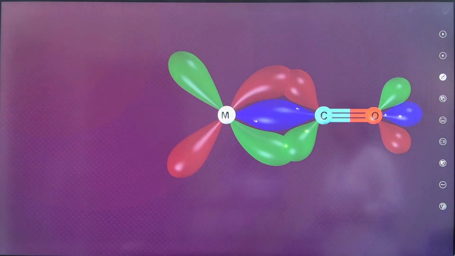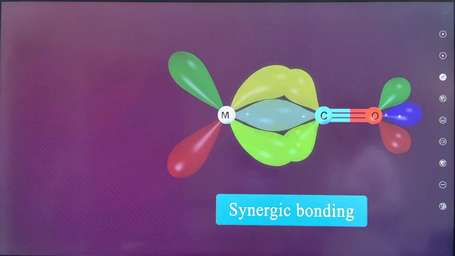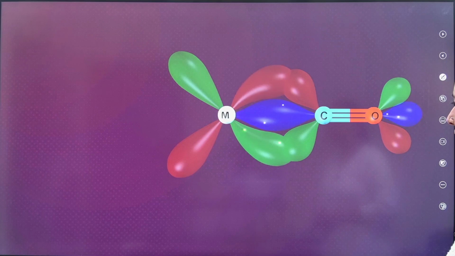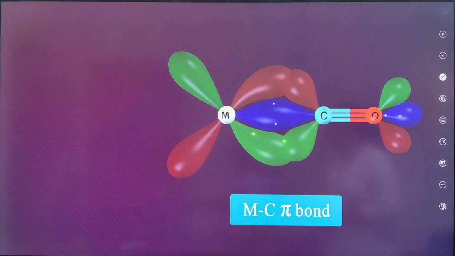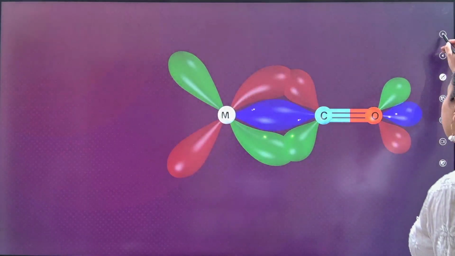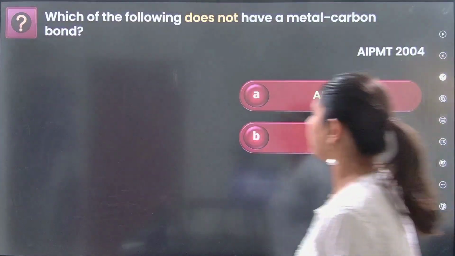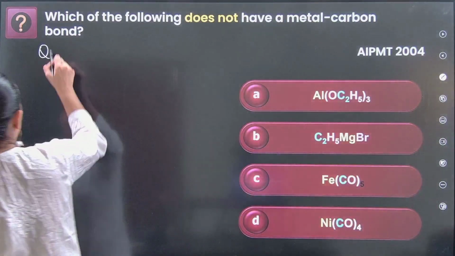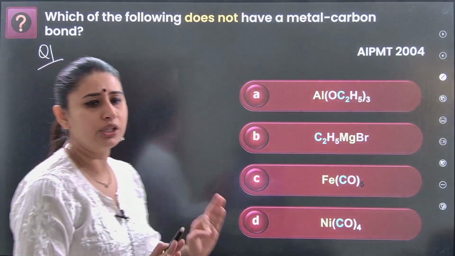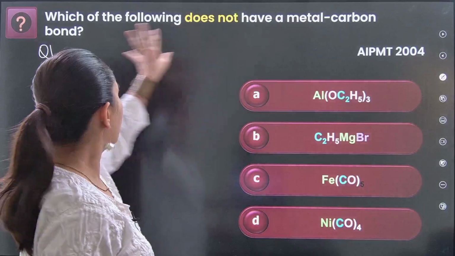The carbon's lone pair present on the carbon in carbonyl has been donated to metal, and metal has donated to the anti-bonding molecular orbital, and this is what we are calling metal carbonyl synergic bonding. Okay. Now here is question number 1 from the topic of metal carbonyl coming your way, based on the simple knowledge of metal carbon bond.